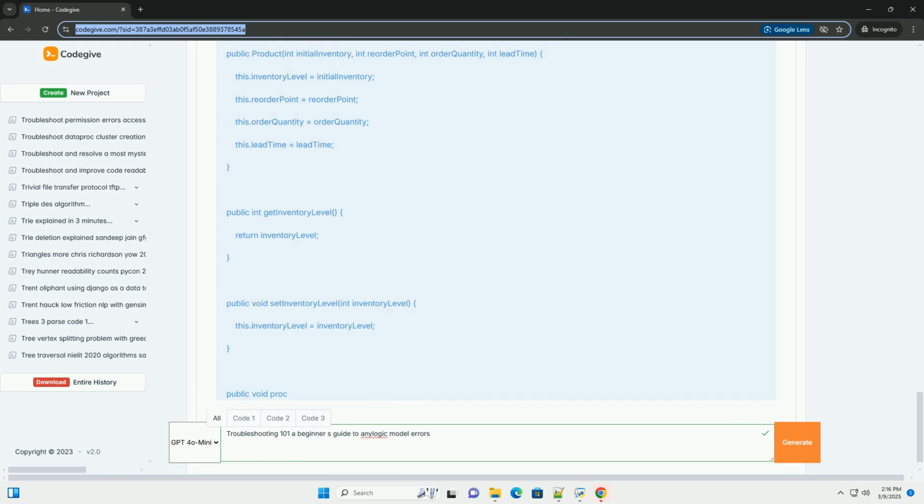2. Tools of the trade: debugging techniques in AnyLogic. AnyLogic offers a set of features designed to help you pinpoint and fix errors. 1. The error panel. The error panel in AnyLogic is your first line of defense. It lists all compilation errors and runtime exceptions. Double-clicking on an error message in the error panel will take you directly to the line of code where the error occurred.